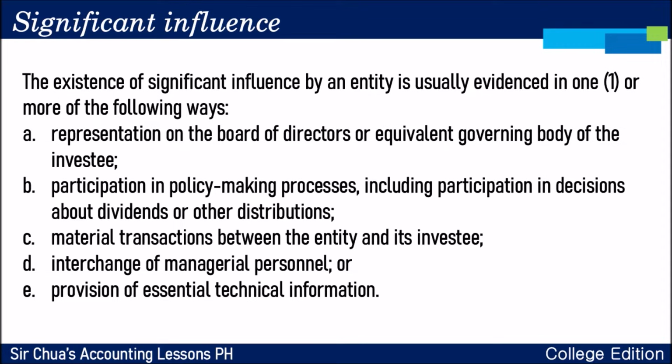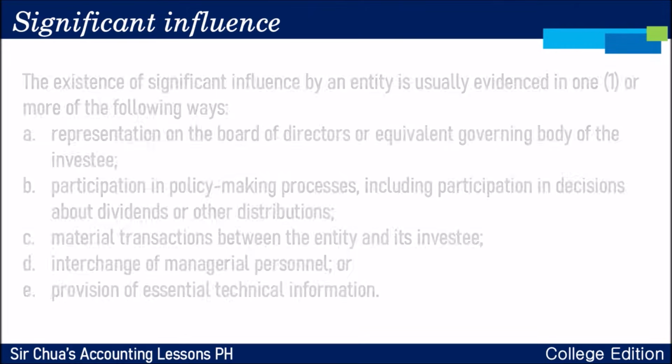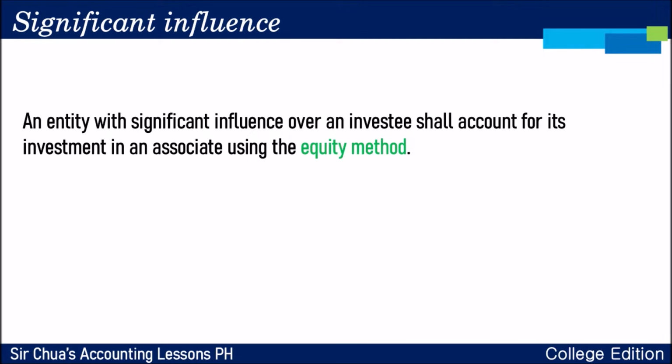And provision of essential technical information, things that you don't say to the public or to your competitors. Okay, so if you also provide them essential technical information that is not available to the public, something like a trade secret, ayun po, baka po meron talagang significant influence. So those are the indicators of significant influence. An entity with significant influence over another entity shall account for its investment in associate using the equity method. Later in the problems, we will be discussing ano po ba yung sinasabi nating equity method.